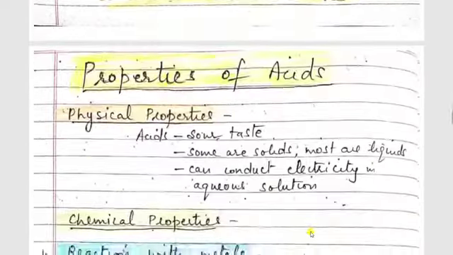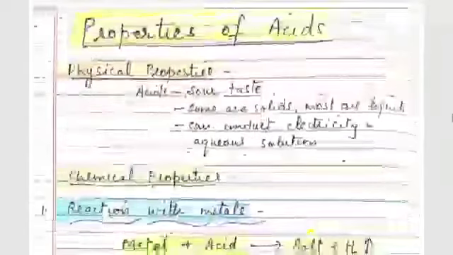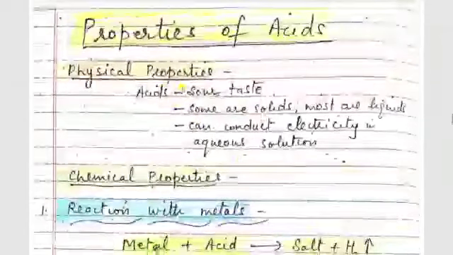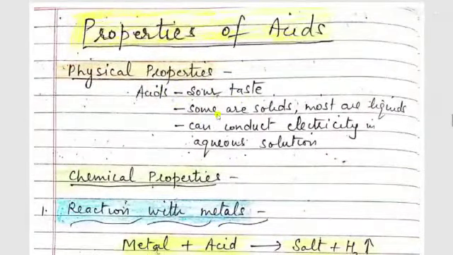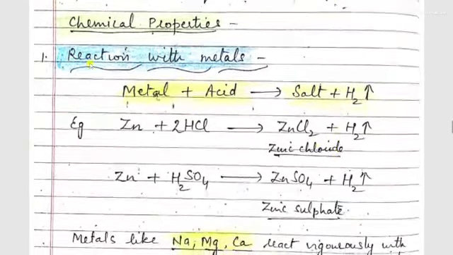Next topic is properties of acids. Physical properties. Acids are sour in taste, some are solids, most are liquids. They can conduct electricity in aqueous solution because they produce hydrogen ions. Now chemical properties. First is reaction with metals. Most of the metals react with acid, forming corresponding salts and hydrogen gas. For example, Zn plus 2HCl gives ZnCl2 plus H2.